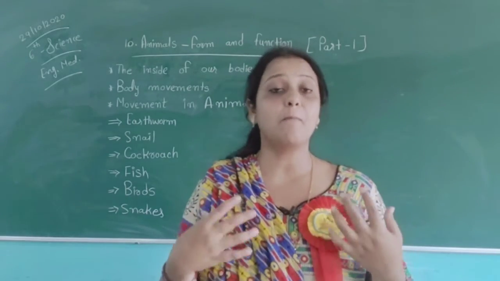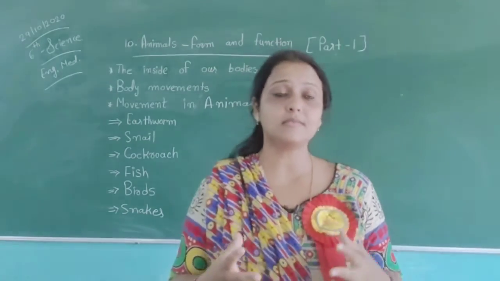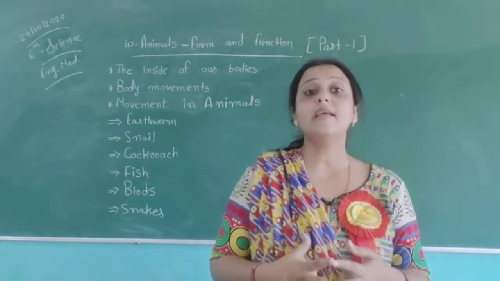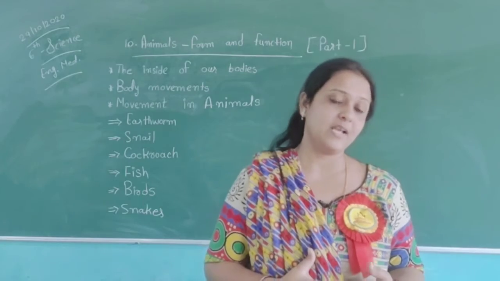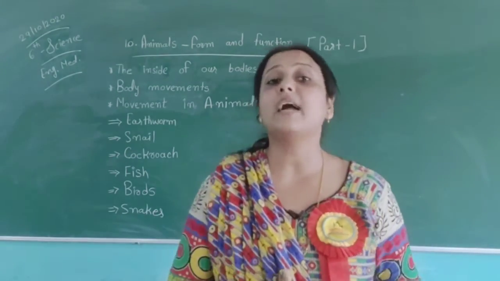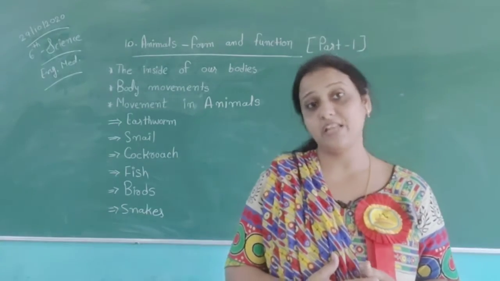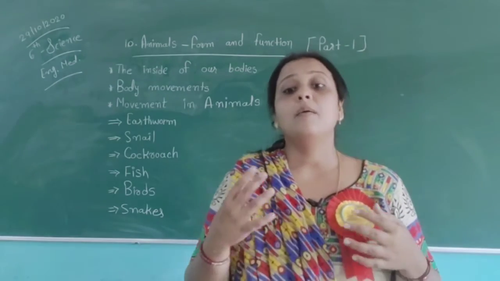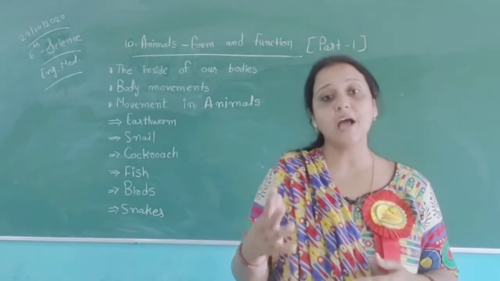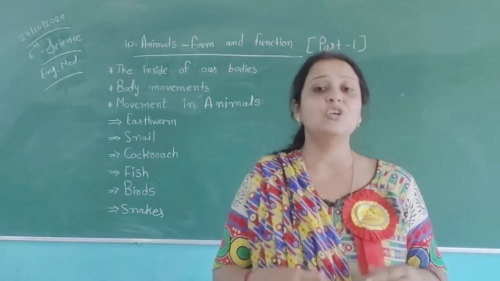Then nose, mouth, windpipe and lungs are the organs used in the respiratory system. In the respiratory system, we take in oxygen and take out carbon dioxide, which are very useful to us. Brain, spinal cord and nerves are the organs used in the nervous system.